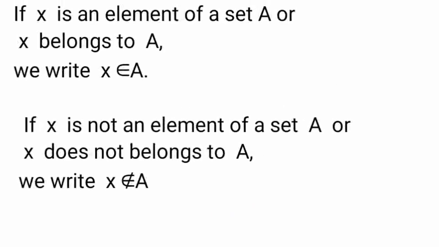Now we will see belongs to and does not belong to. If x is an element of a set A, or x belongs to A, then we write x ∈ A. That symbol is belongs to. Second is does not belong to.